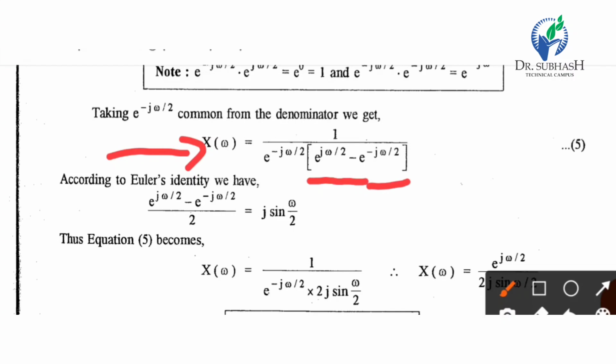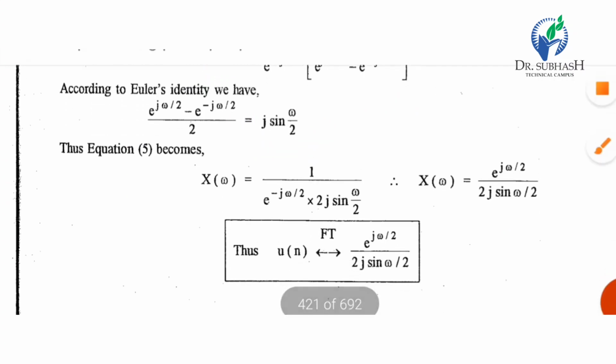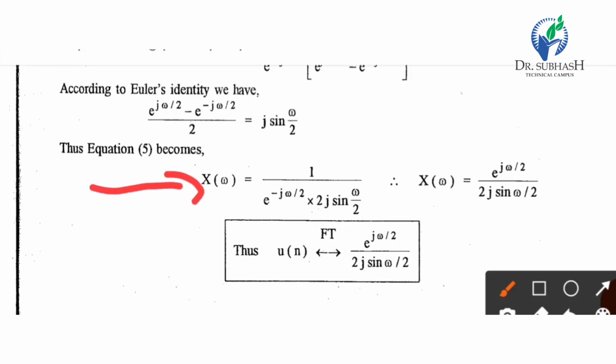According to Euler's identity, we have e raised to j x minus e raised to minus j x divided by 2 equal to j sin x. So here e raised to j omega by 2 minus e raised to minus j omega by 2 divided by 2 equal to j sin omega by 2. So X of omega becomes 1 upon e raised to minus j omega by 2 multiplied by 2j sin omega by 2.